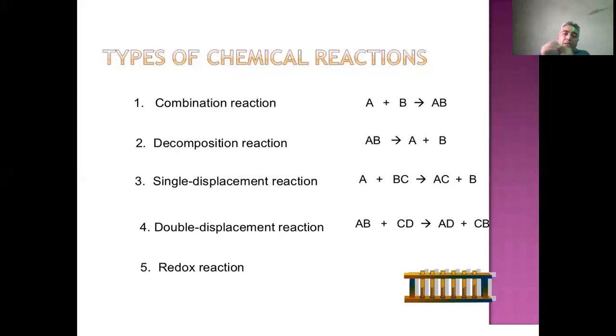A decomposition reaction: AB is decomposed into A plus B. A single displacement reaction: A plus BC gives AC plus B, where one element displaces another. A double displacement reaction: AB plus CD gives AD plus CB. These are the types of reactions.